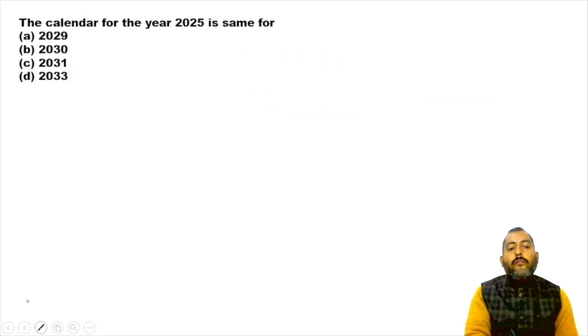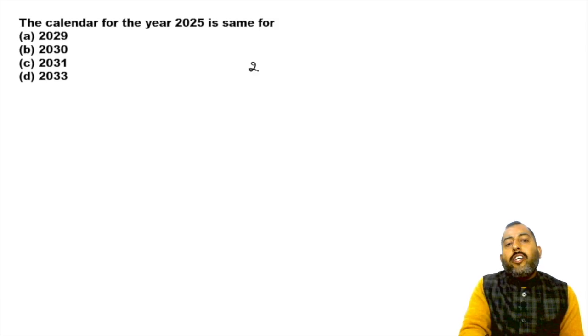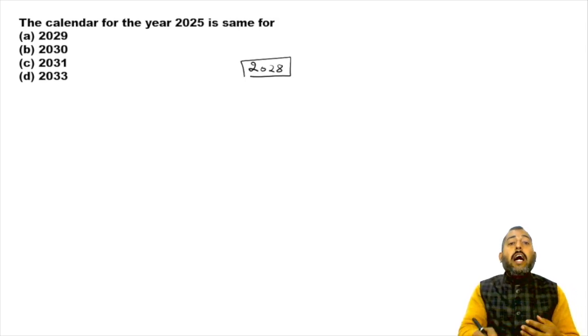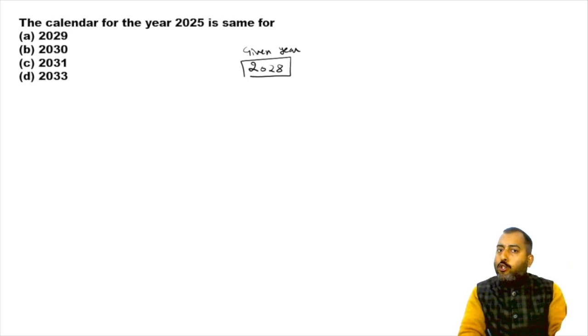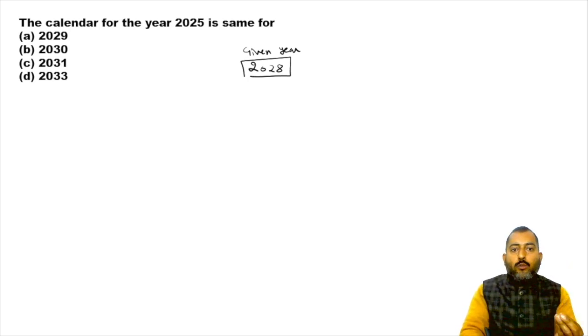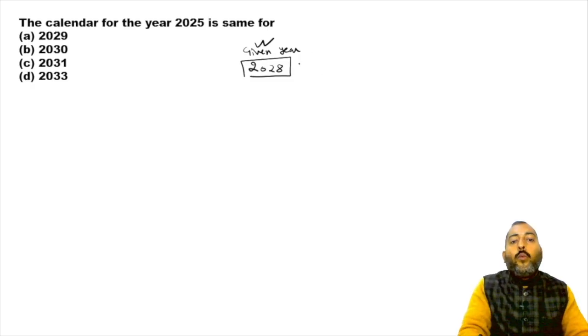Now suppose I want to find out which year after 2028 will have same calendar as that of 2028. So in this question, my given year is what? 2028, which is leap itself.